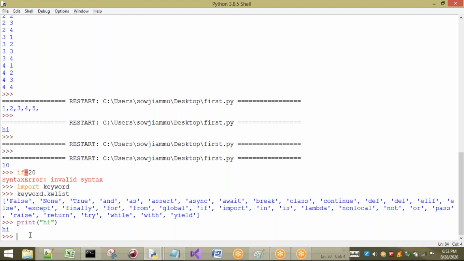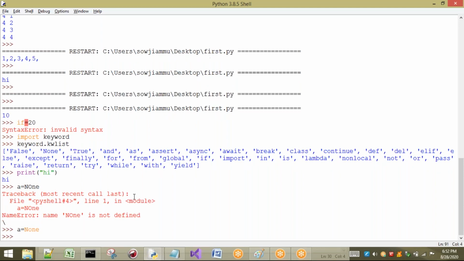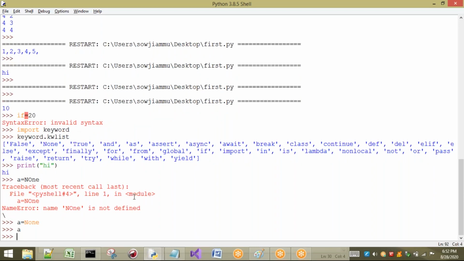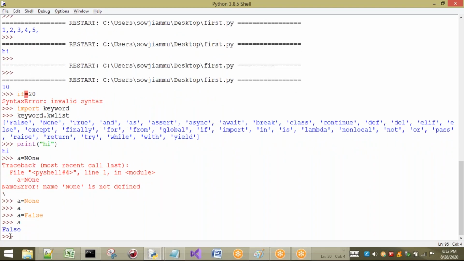See here, let us consider I want to use None. A equal to none. See here, none is not defined. Sorry, it is written with capital N. A equal to None. Is there any problem? Nothing is there. If I print A, it is going to print nothing. For example, I want to take False. A equal to False. If I print A, what is it going to print?